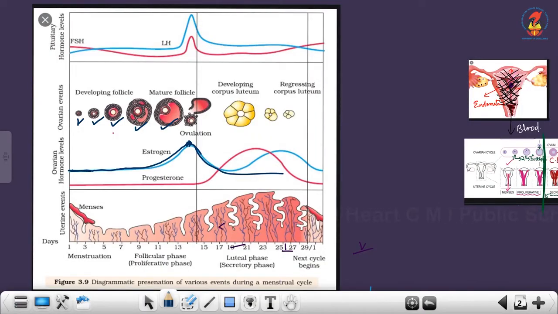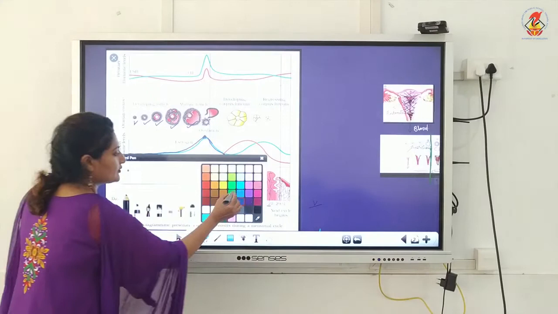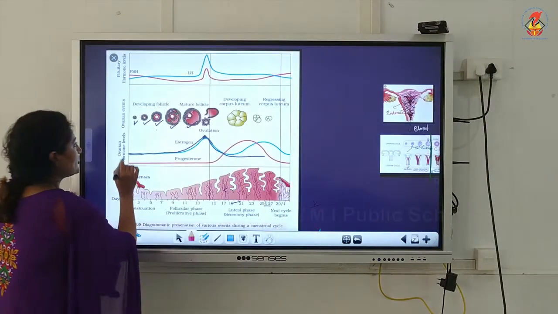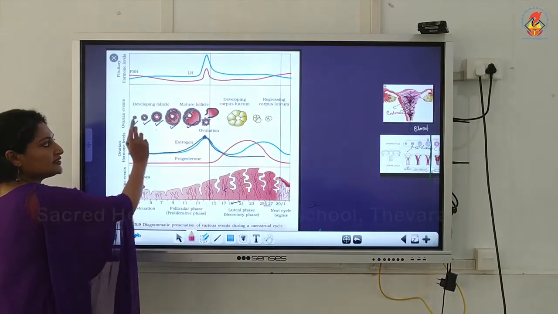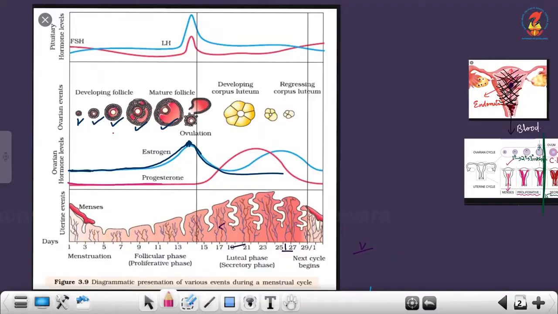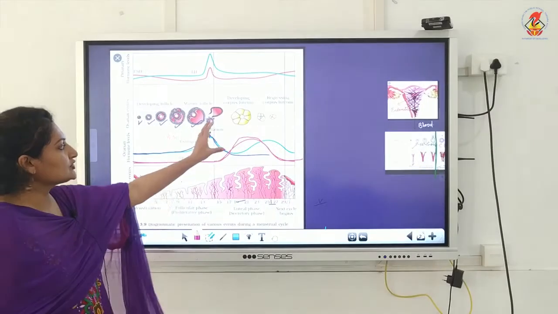Okay. Now next look at the progesterone. Progesterone, we know the source is the corpus luteum. Is the corpus luteum present here? Till here? No. So look at the curve, flat till here. But look here, there's a corpus luteum. So the curve peaks up abruptly and look, it goes like this. As the corpus luteum reduces, the amount of progesterone reduces and thus the curve goes down, because the source is the corpus luteum.